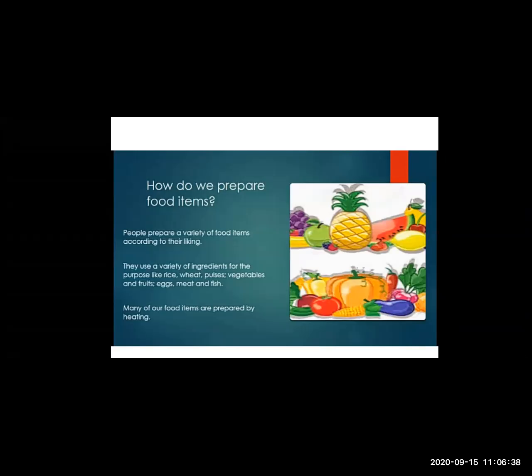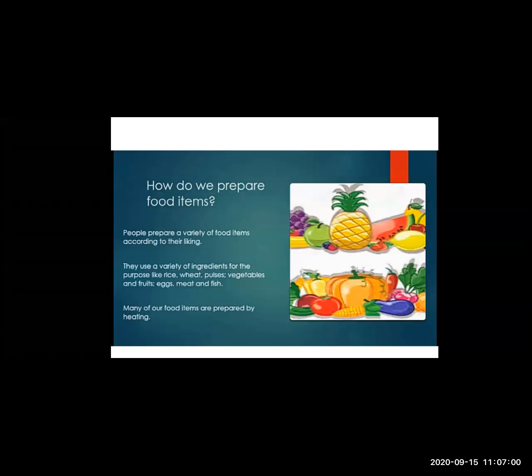And the people who are staying in different regions like to eat whatever crops are grown in that region. If rice is grown in some places of Maharashtra, the people will consume a lot of rice products. Yes, they will eat idlis, bhakris, dosas made from rice.